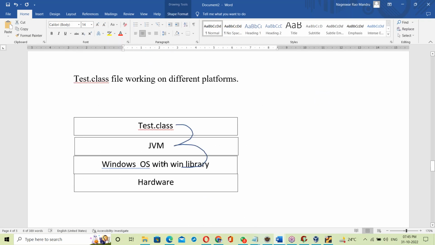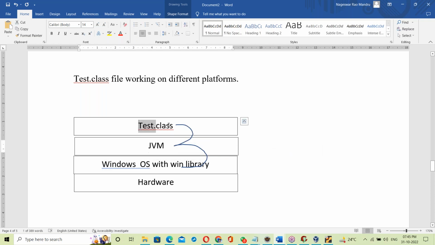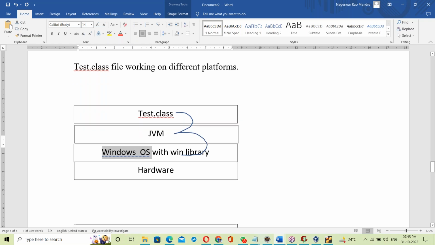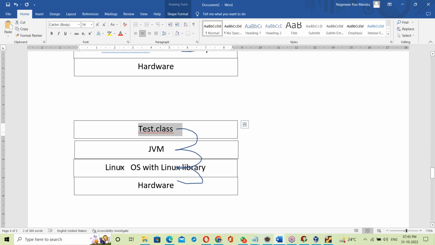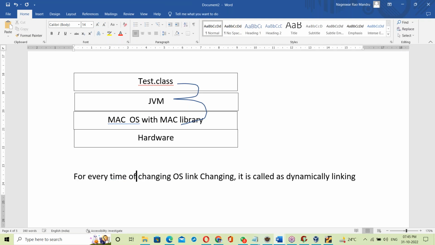But when it comes to a Java .class file, every time we change the OS, that link changes. Yes, a .class file running on Windows OS links to the Windows OS library. The same .class file running on Linux OS links to the Linux OS library. The same .class file running on Mac OS links to the Mac library. So every time the OS changes, the link changes. It is called dynamic linking.